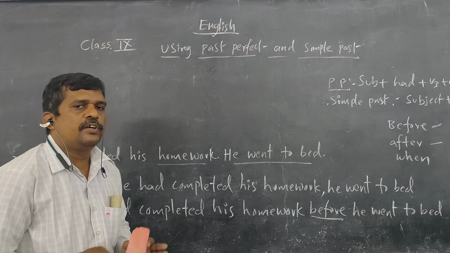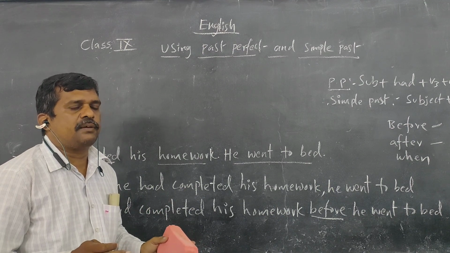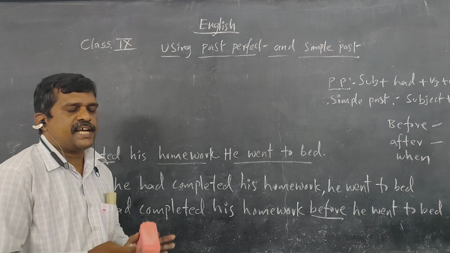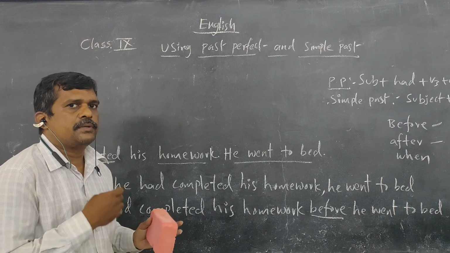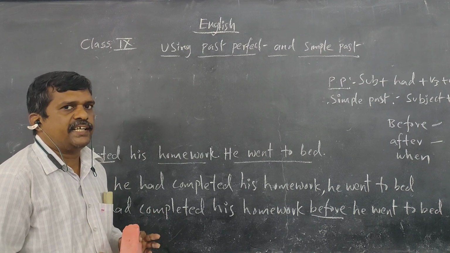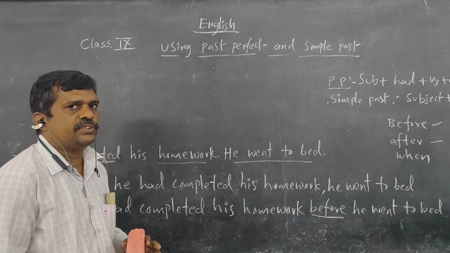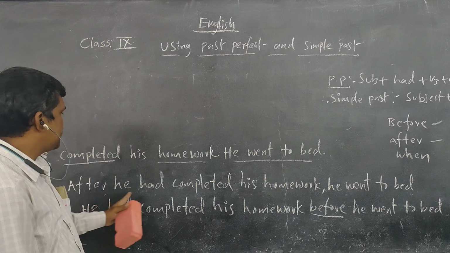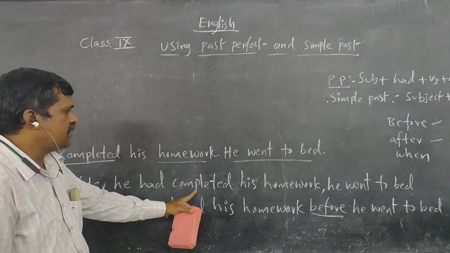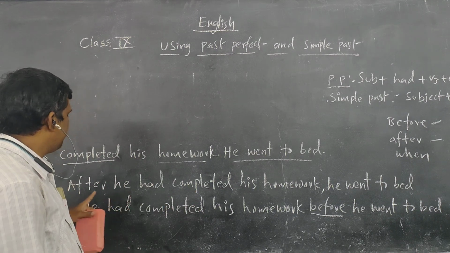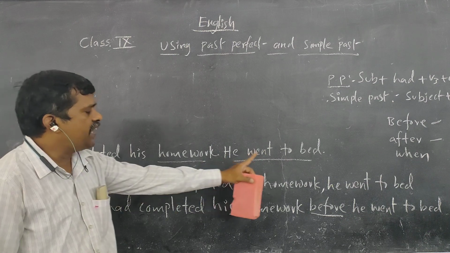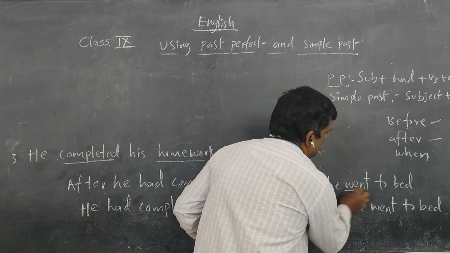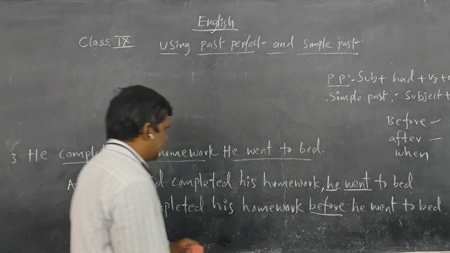In the case of this combination, what is that combination? The case of two actions. For the first action, we should use past perfect tense. For the latter, second action, we should use simple past tense. So here, this is the first action. He had completed his homework. So that's why we have used after. He went to bed. That is the latter action. So that's why we use simple past.